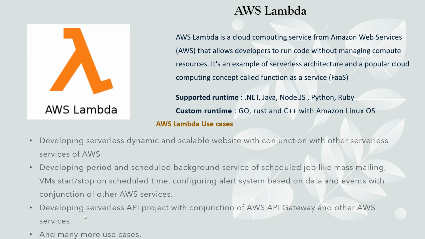Developing a serverless API project in conjunction with AWS API Gateway and other AWS services. If you have to develop a complete API project that can be used in multiple third-party applications, you can develop the entire API project, and here also you don't need to provision any server. You don't need to create any EC2 instance or virtual machine. So there are many use cases like this wherein AWS Lambda can play a very significant role.